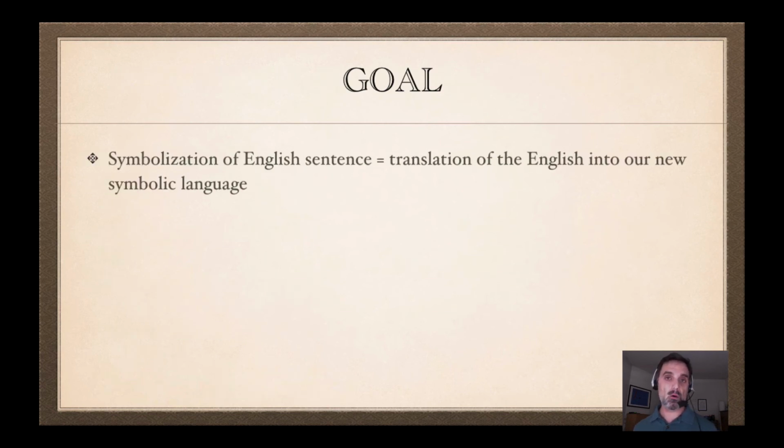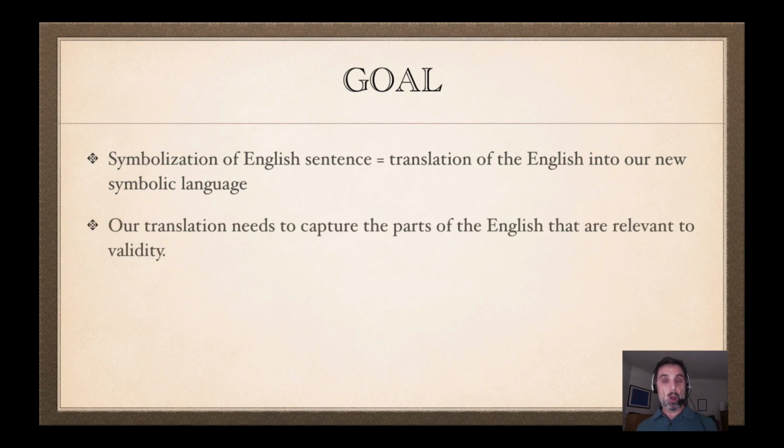So remember that our goal is studying validity. And what we just saw is that sometimes the validity of an argument doesn't depend upon the particular subject matter of the sentence. It has to do with the form of the sentence. And that's the kind of validity that we're interested in. And so when we symbolize a sentence of English or any other natural language, we're translating that sentence into our new symbolic language. And why are we doing that? To help us study validity.